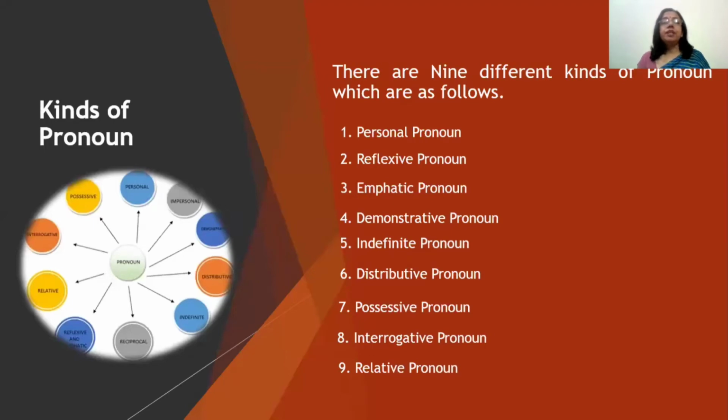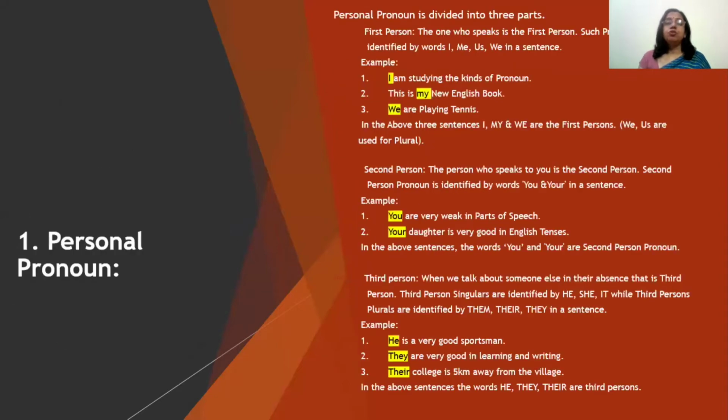There are majorly 9 different kinds of pronouns, which are as follows: personal pronoun, reflexive pronoun, emphatic pronoun, demonstrative pronoun, indefinite pronoun, distributive pronoun, possessive pronoun, interrogative pronoun, and relative pronoun. In this video, I will teach you the first 4 types of pronoun, and the remaining 5 types we will do in the next video. So let's see the first pronoun, that is personal pronoun.